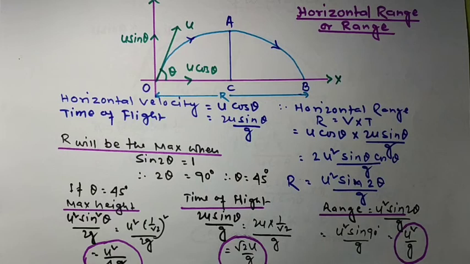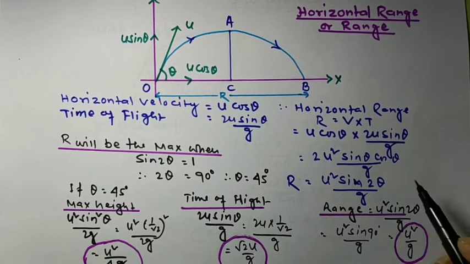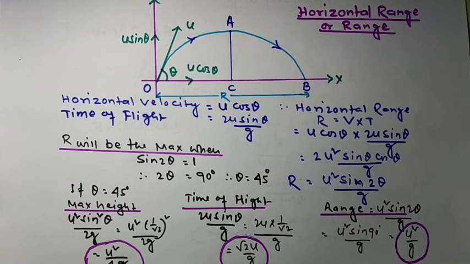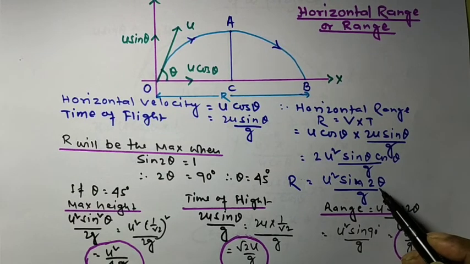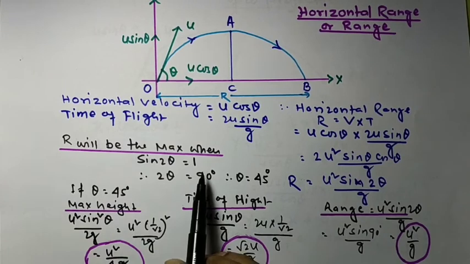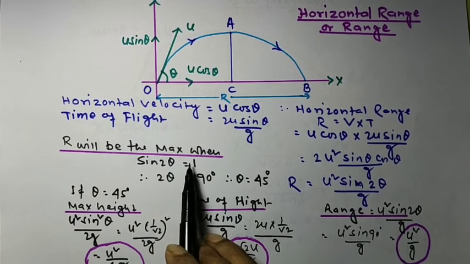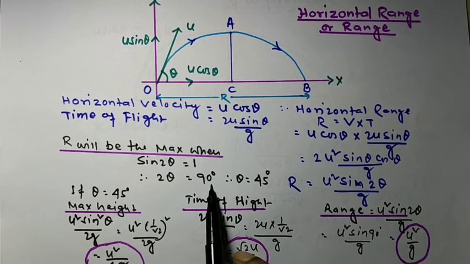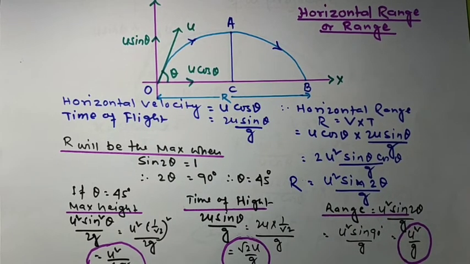Now if we want to know the maximum horizontal range, from this equation we can see that it will be maximum when sin 2 theta is equal to 1, because the maximum value of sine is 1. That means 2 theta is equal to 90, so theta is equal to 45 degrees.